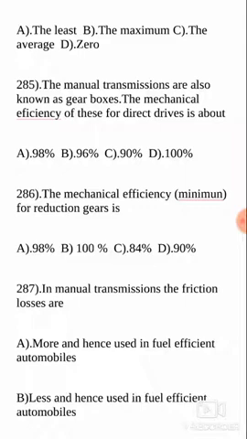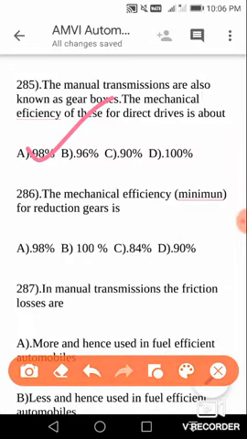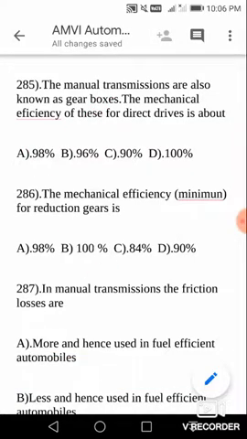You can eliminate 100%, as efficiency cannot be that. Most likely you are going to choose 96 or 90%, but actually the answer is 98%. So in the manual transmission or gearboxes, the efficiency for these is about 98%, 2 less than 100%.